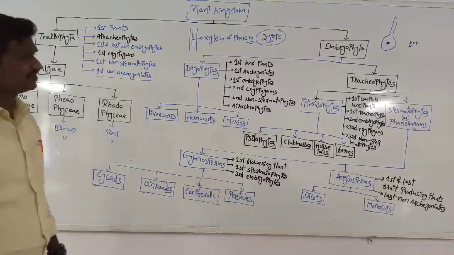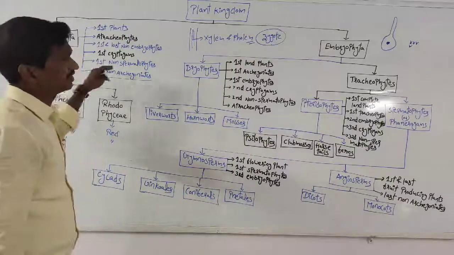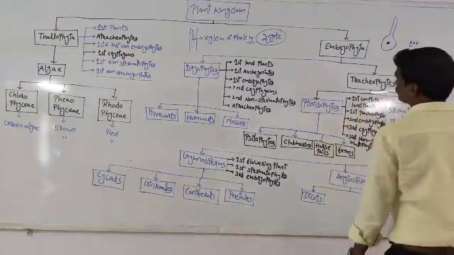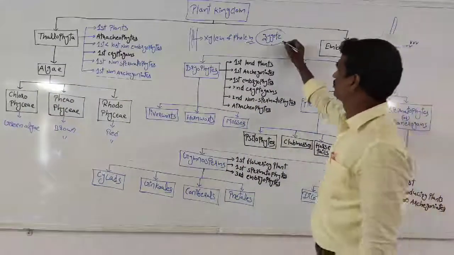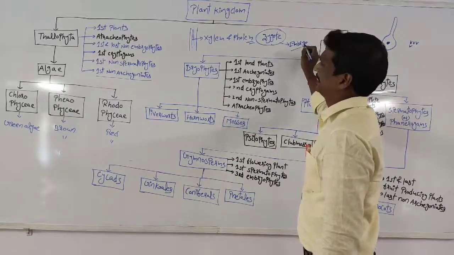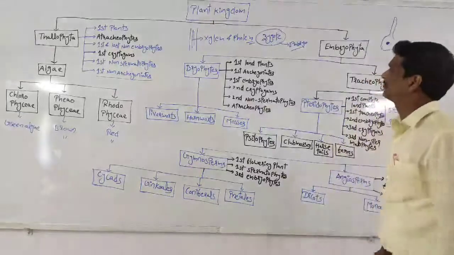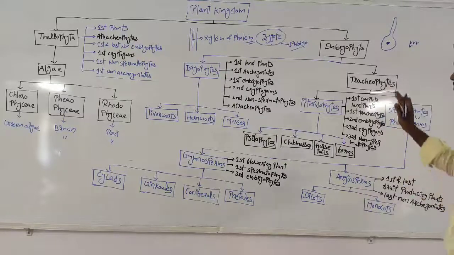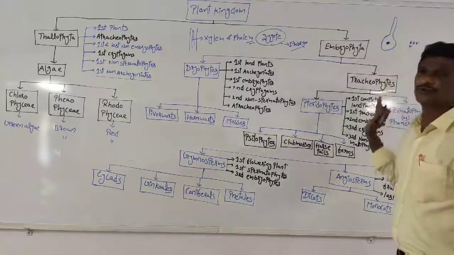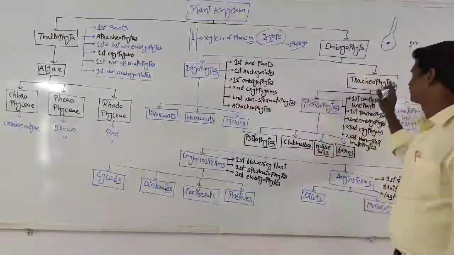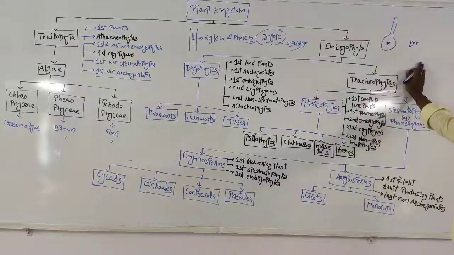After Thallophyta, the next one is the Embryophyta. Embryophytes are plants in which the zygote develops into an embryo. Except for the algae, all remaining plants are embryophytes. Within Embryophyta, there are two types: one is bryophytes, and the other is tracheophytes.